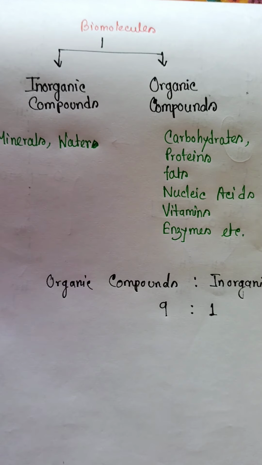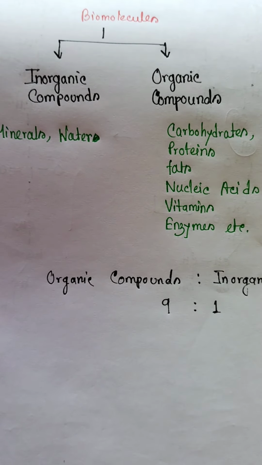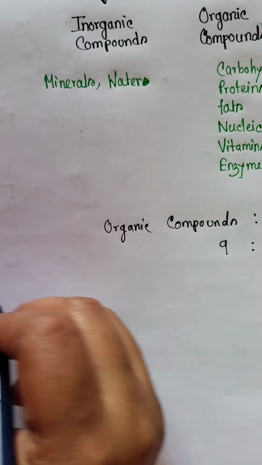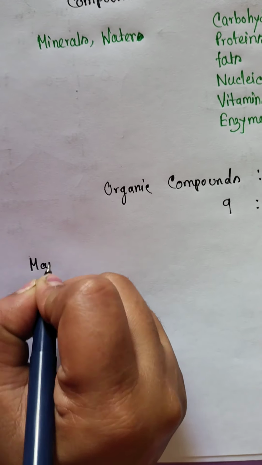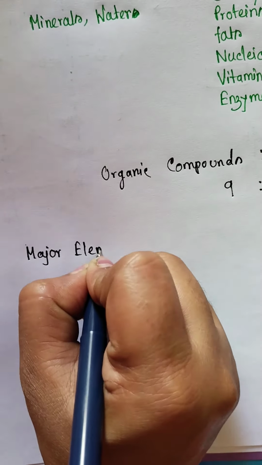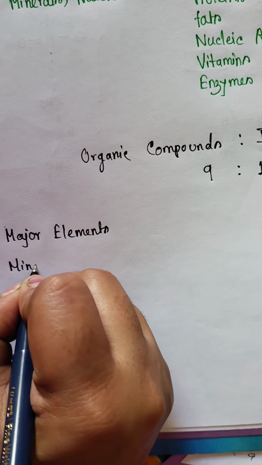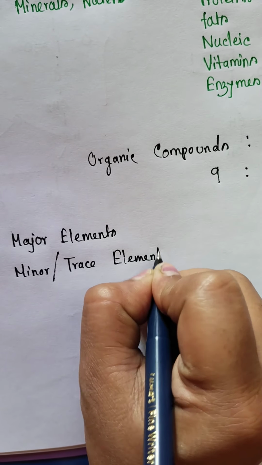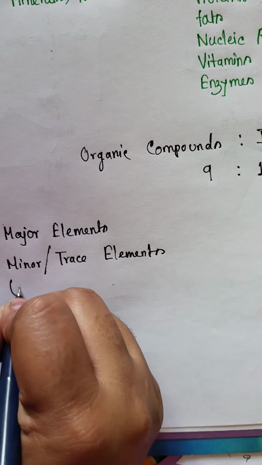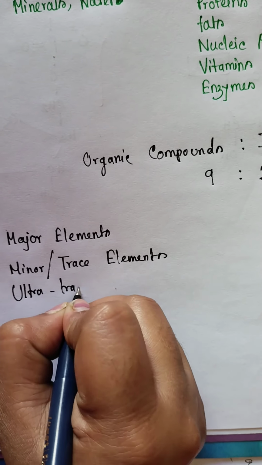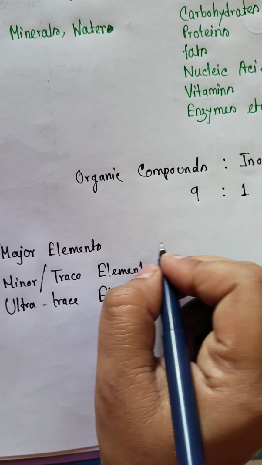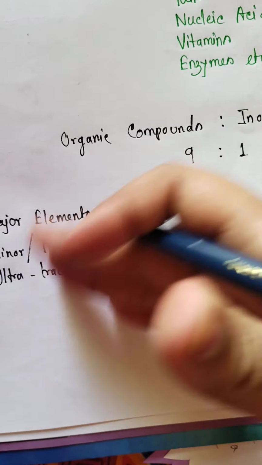These are major elements, minor or trace elements, and ultra trace elements. You have to remember all these types of elements and the examples of all these types of elements.